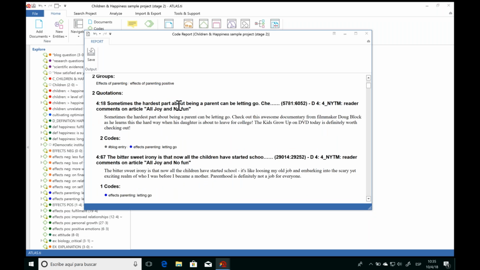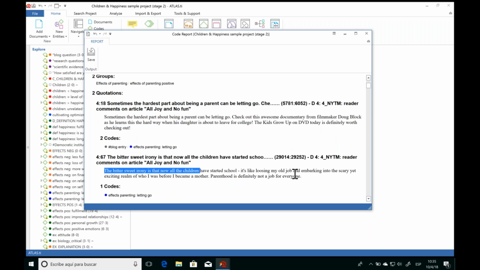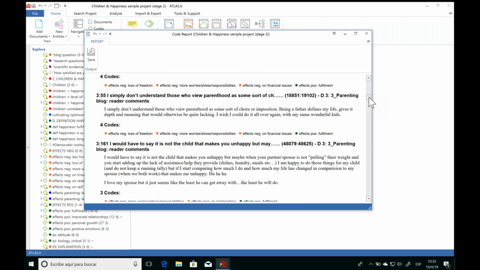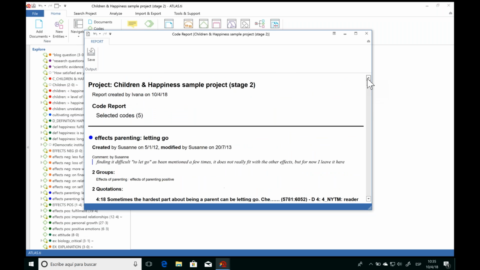Here's the name of the quotation, which is just the automatic short name that's given, and here's the full contents of that quotation. And we see 2 other codes that have been associated to it. And here's that second quotation. So in one report, we have all of the quotations that have been associated to our different codes here. And now I have all the information I need to write up my section on the positive effects of parenting.